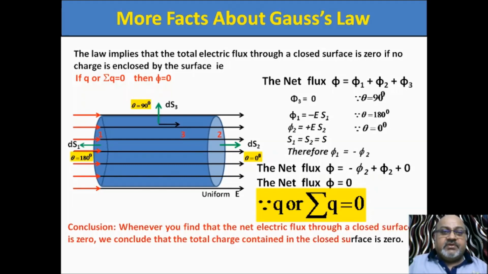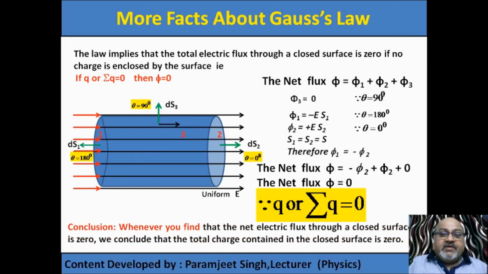So what is the conclusion? Whenever you find that net electric flux through a closed surface is 0, it means the total charge contained in the closed surface is 0. So I have applied Gauss law to show that if there is no charge inside the closed surface, flux is 0. Or if we get this result that flux is 0, it means there is no net charge inside the closed surface. Net charge. Here we are talking about net charge.